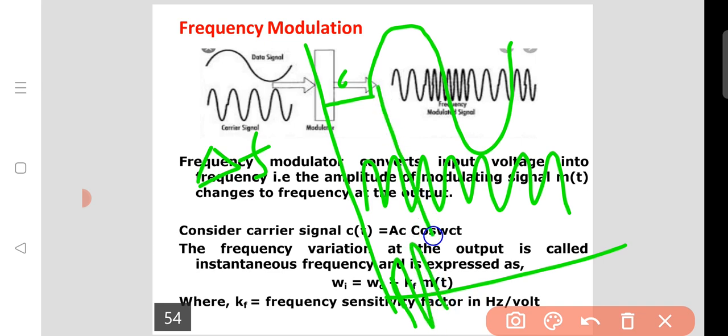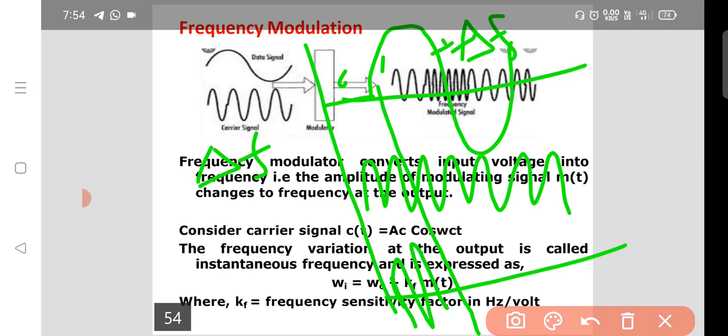Then from here onwards the amplitude of the message signal is positive, so the deviation of frequency is positive, a plus deviation.